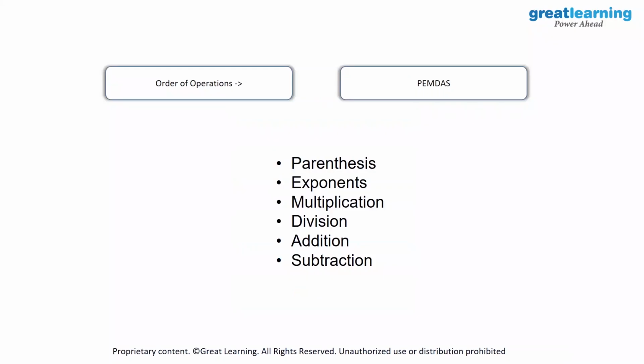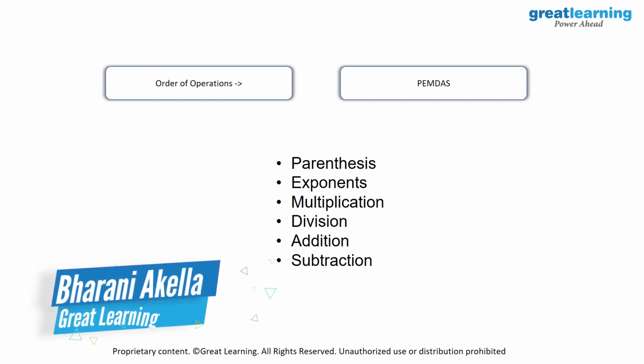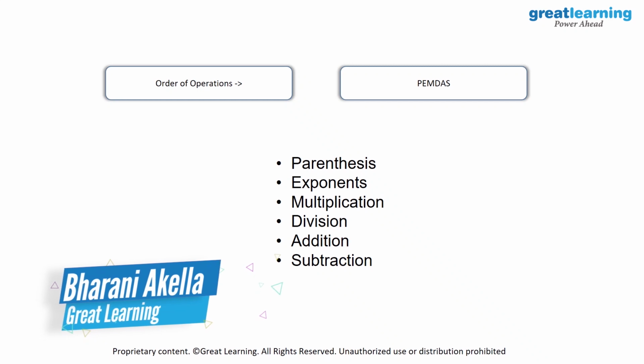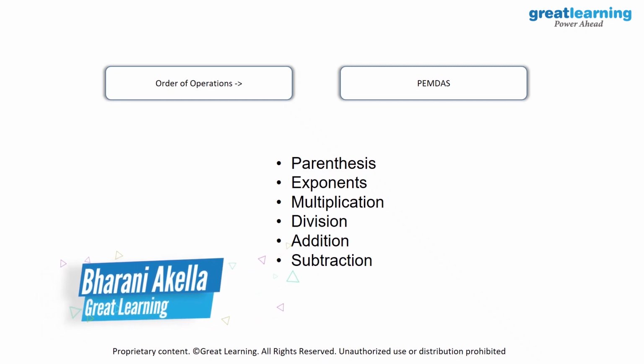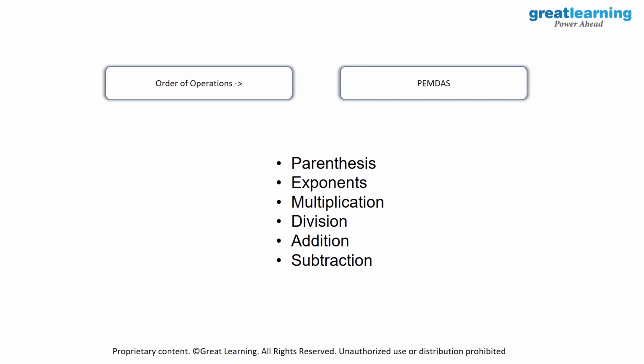So we'll start off by understanding the order of operations. And the order of operations, you can remember it with this abbreviation known as PEMDAS. When you elongate it, it basically stands for parenthesis, exponents, multiplication, division, addition, and subtraction. So you'd have to first give importance to parenthesis, then exponents. After that, multiplication and division will have the same importance. And then finally, addition and subtraction will have the same importance.